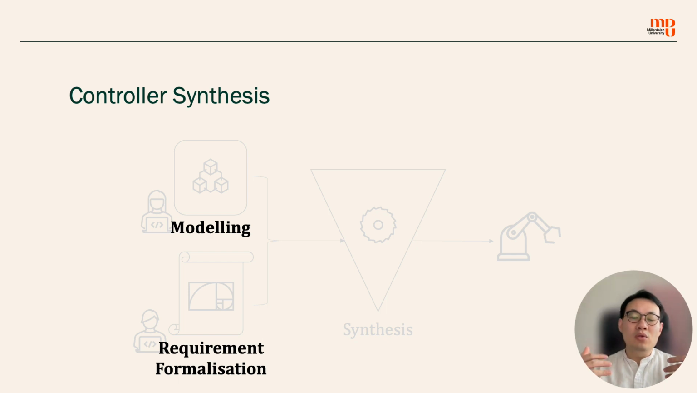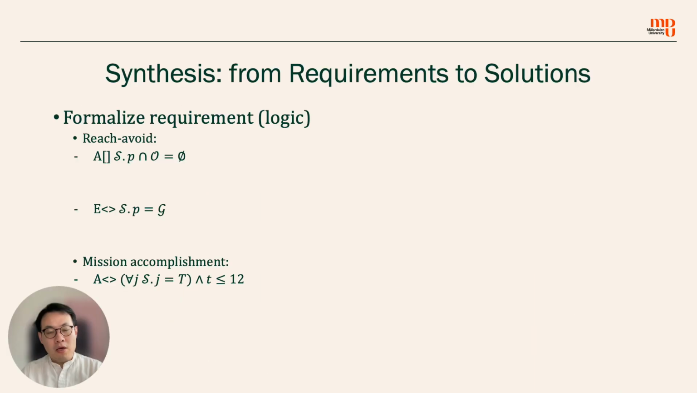So now let's recall what we need to do in controller synthesis. We need to construct the model of the system, and we need to construct the model of the environment too. Now we need to formalize the requirement. In UPPAAL, we use timed computation tree logic, and for example, the first property is called invariance. It means that for all the states in all the paths, the proposition is satisfied. Now the proposition is s.p intersects with O equals empty.